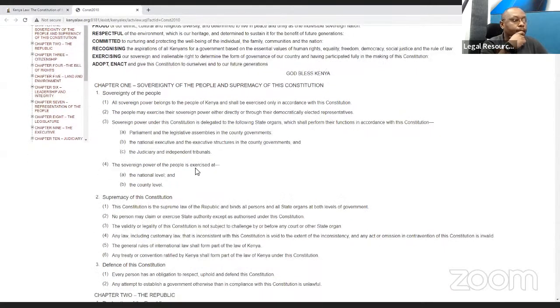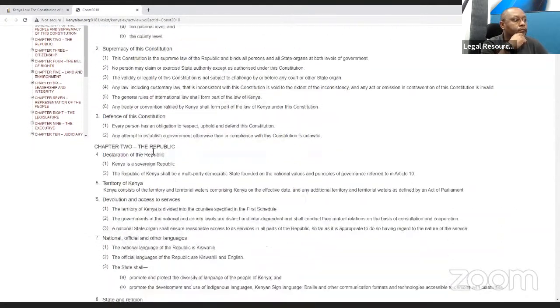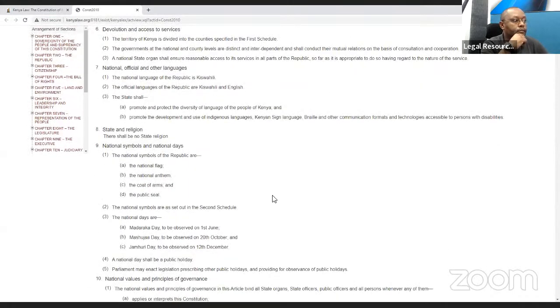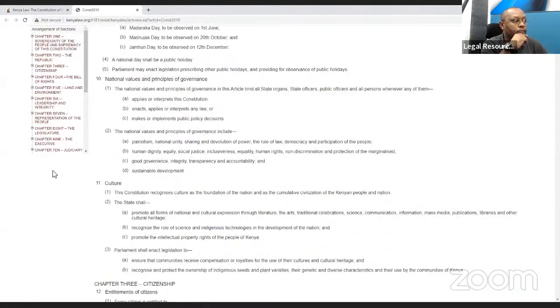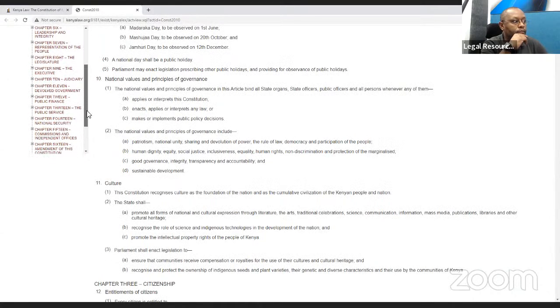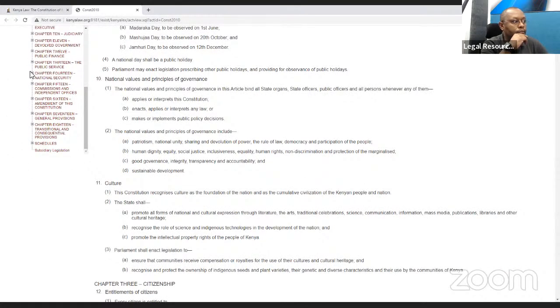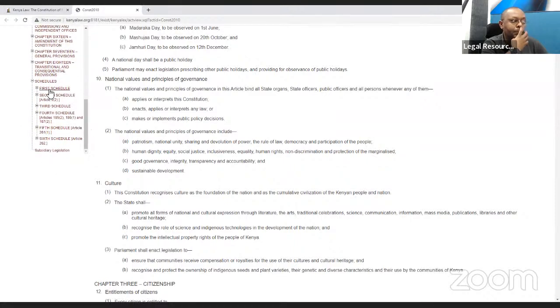and then we can go through, as you can see, the preamble, chapter 1, all the way using your mouse or the mouse pad on your computer. Then you can scroll down all the way to the end. But if your interest, for example, is in the schedules, you just come here, click schedules, and then it opens the schedules for you.